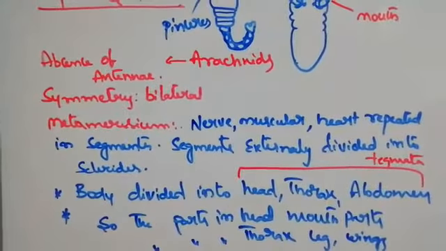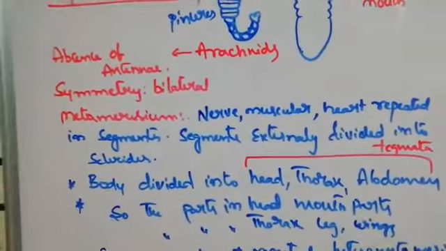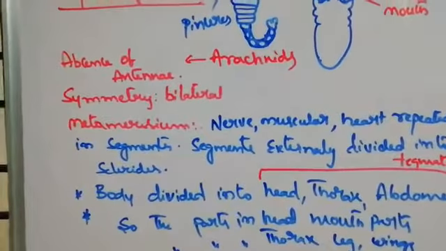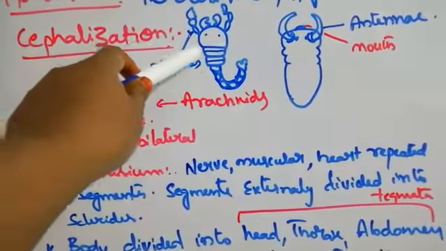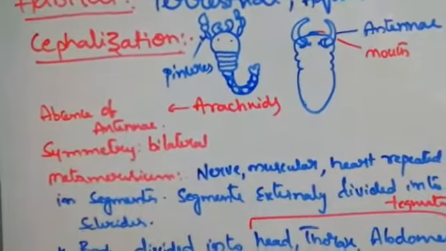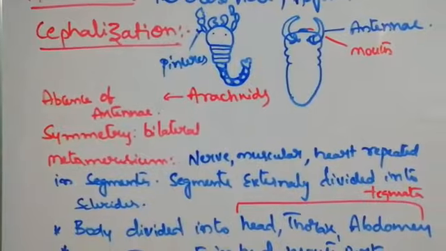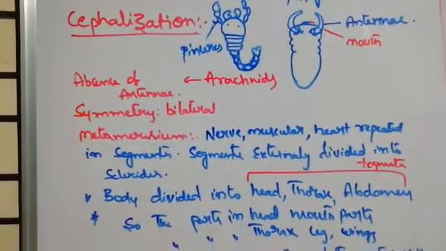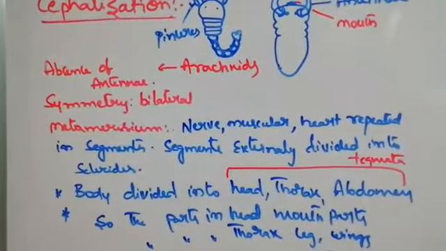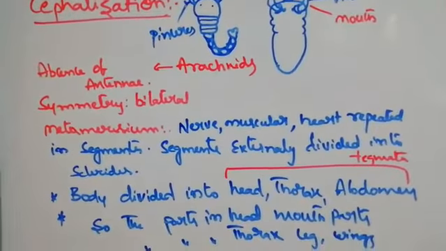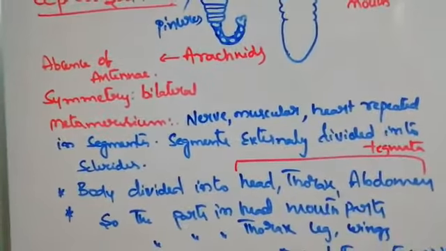Metamerism, nerve, muscle. What is metamerism? When segments are repeating anteriorly and posteriorly, we call it metamerism. So in metamerism, nerves, muscle, and heart are repeatedly present.